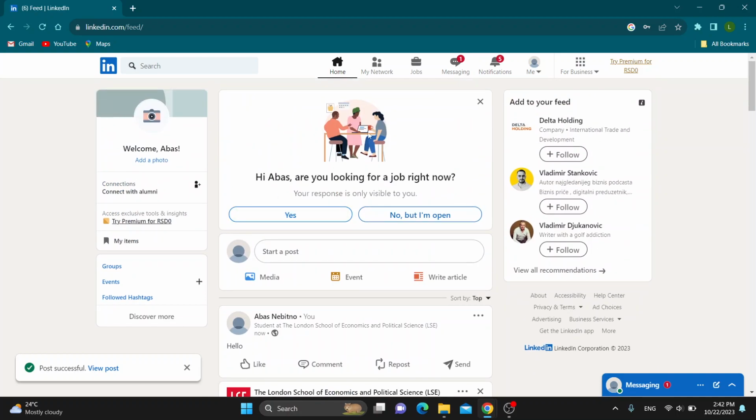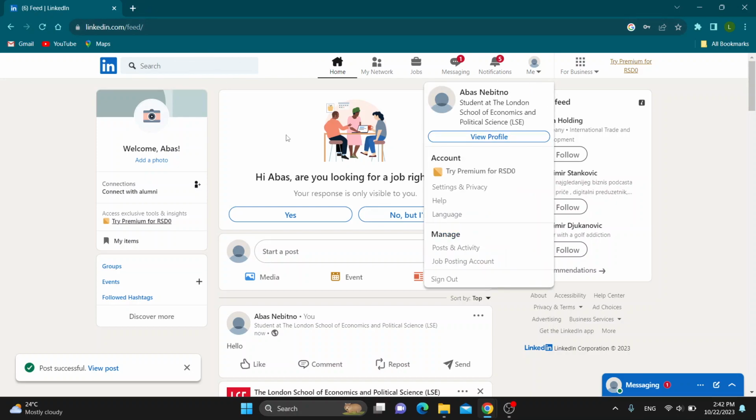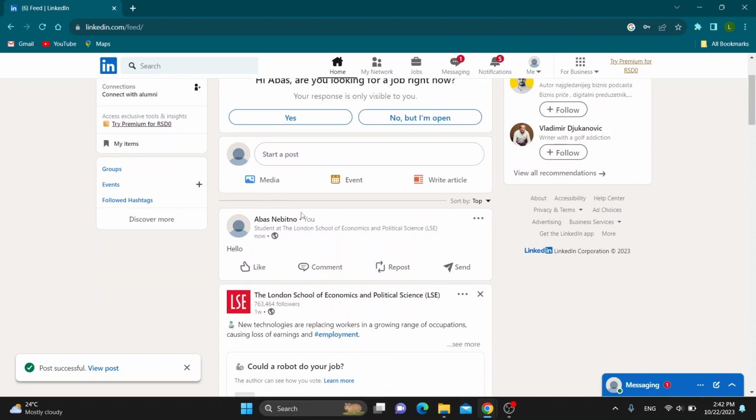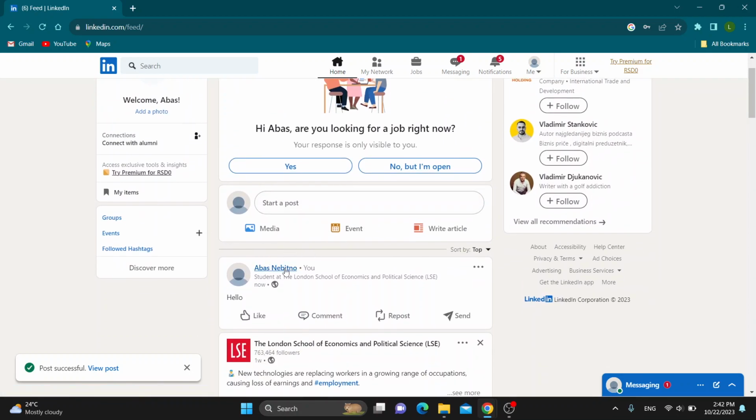So guys, now let's say we want to boost our post on our page. So guys, the first thing we have to do is to be logged in like a page and not like a user. So after you are logged in like a page, you can then post items, and as you can see I have posted something right here. So you can see here is my post.